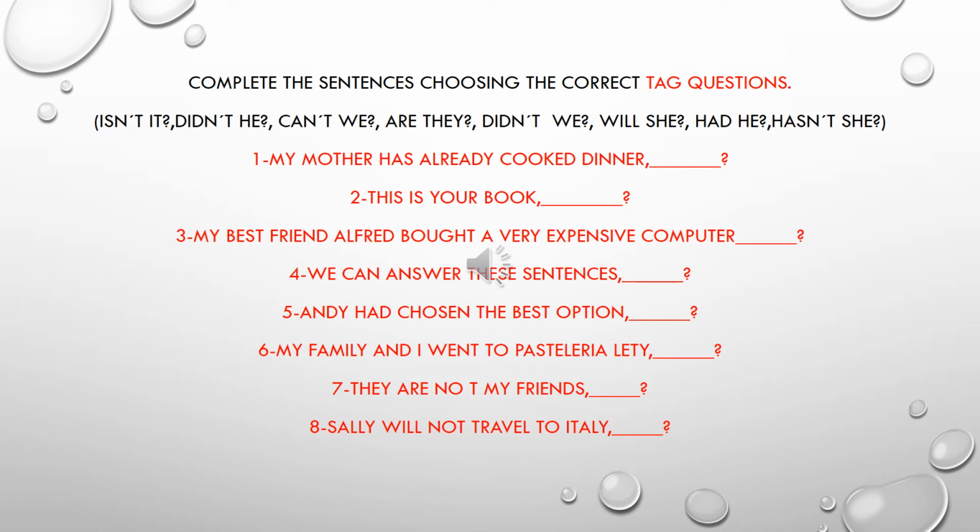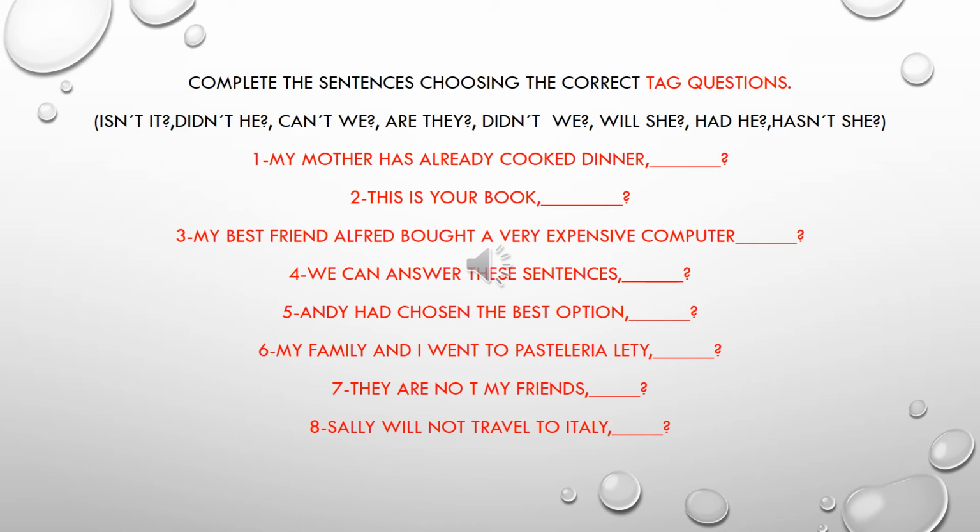Number 3. My best friend Alfred bought a very expensive computer. Pay attention to the verb bought. It is past tense. The auxiliary for past is did. It is positive, so you write it in the negative form. So didn't he. We're talking about Alfred.